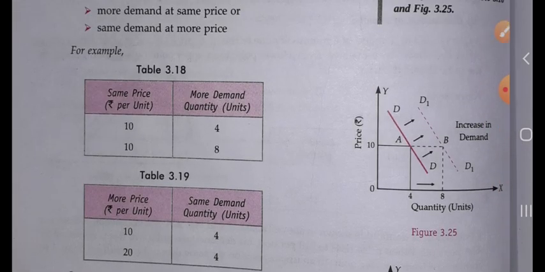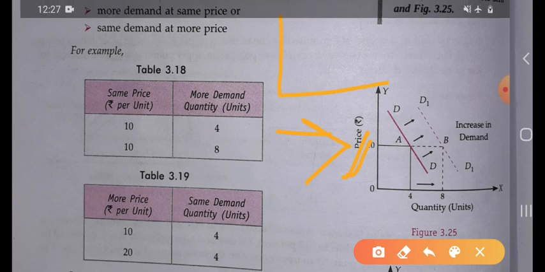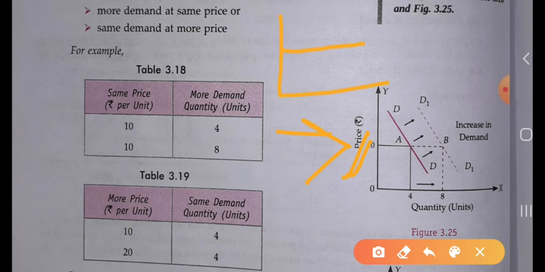Okay, it is the condition of the first, that whenever the price of the commodity is the same, the curve will become parallel to the x-axis, because the price is the same at 10, and the quantity demanded is more. Demand will be more at the same price.